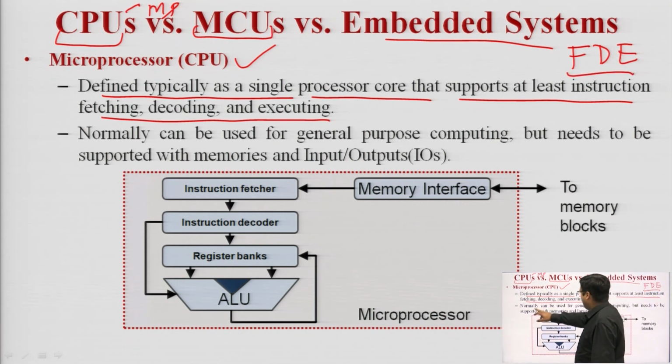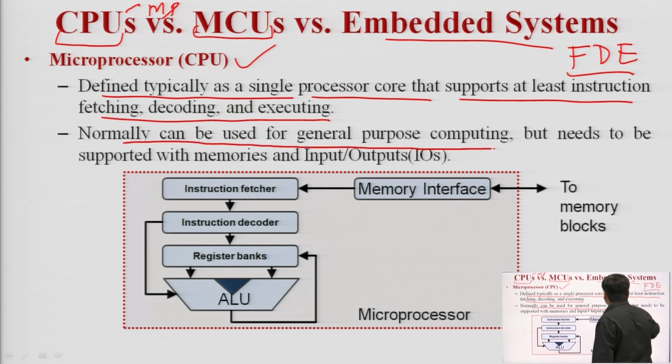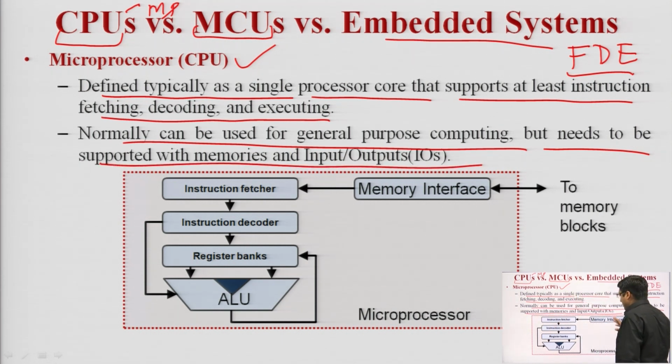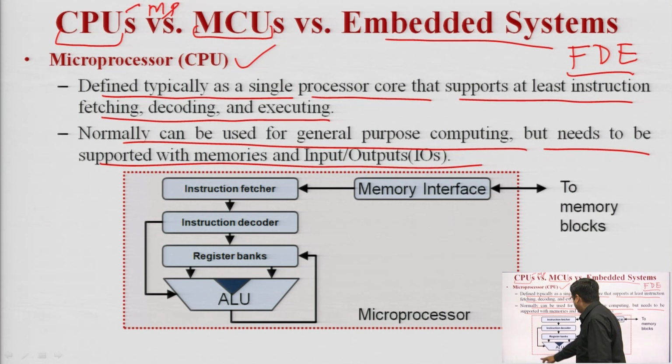Normally it can be used for general purpose computing. We have all seen that microprocessors are basically used for general purpose tasks, but need to be supported with memories and input output. This is an example of a microprocessor. Here it has a fetching unit, a decoding unit and an executing unit.